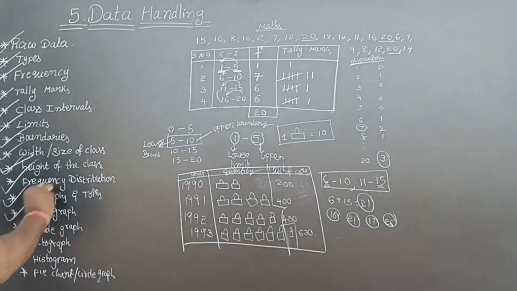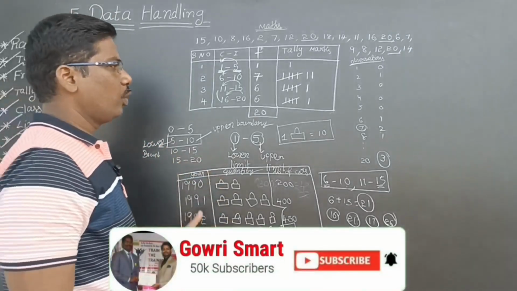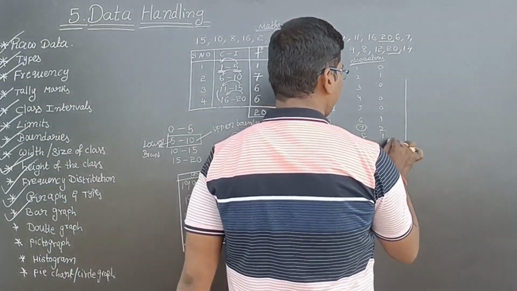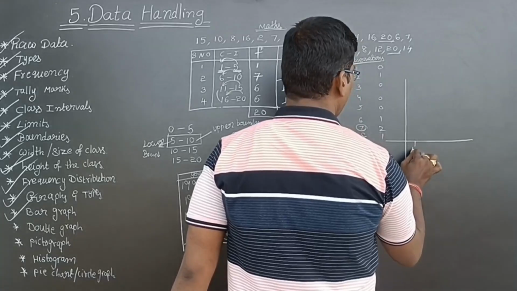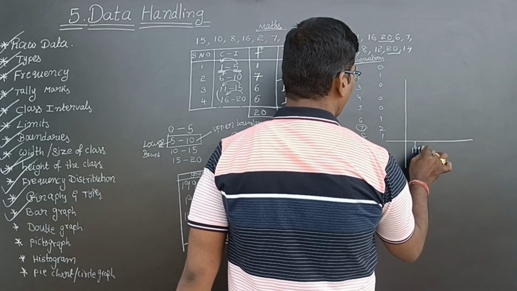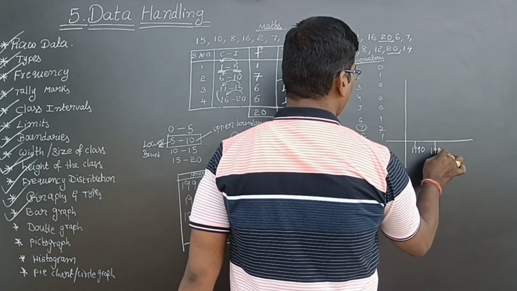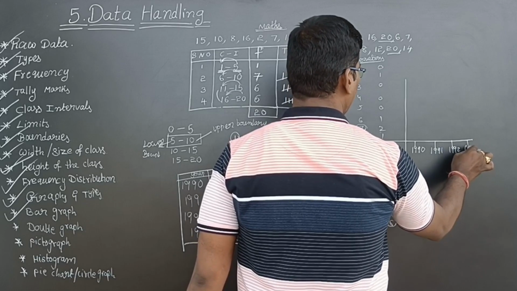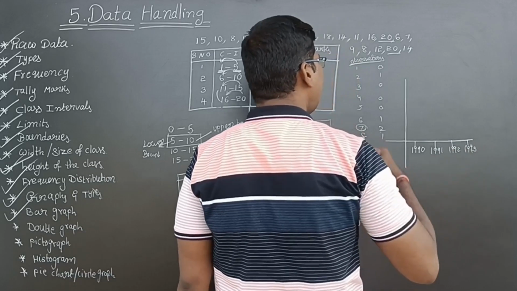What is bar graph? The same data they can now represent like this. See here, this is 1990, sorry, this is 1991. This is 1992. And this is 1993. Now they can easily represent.